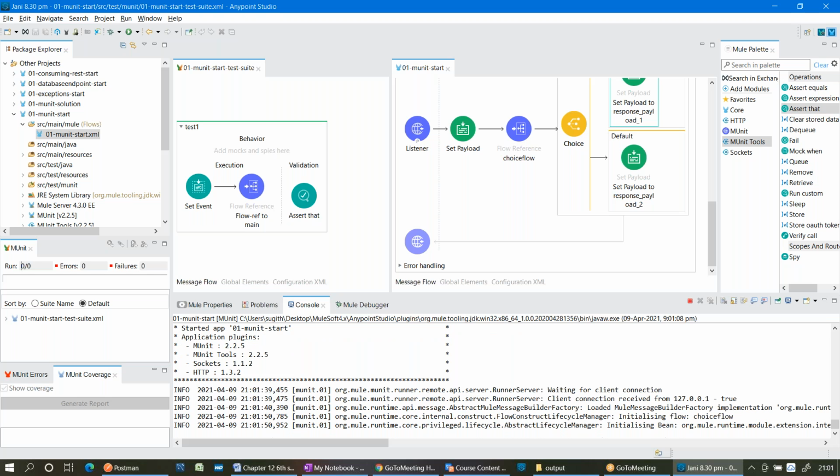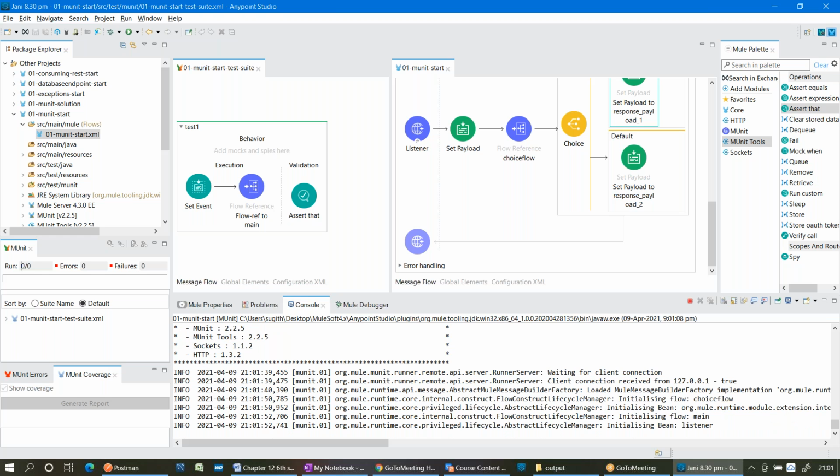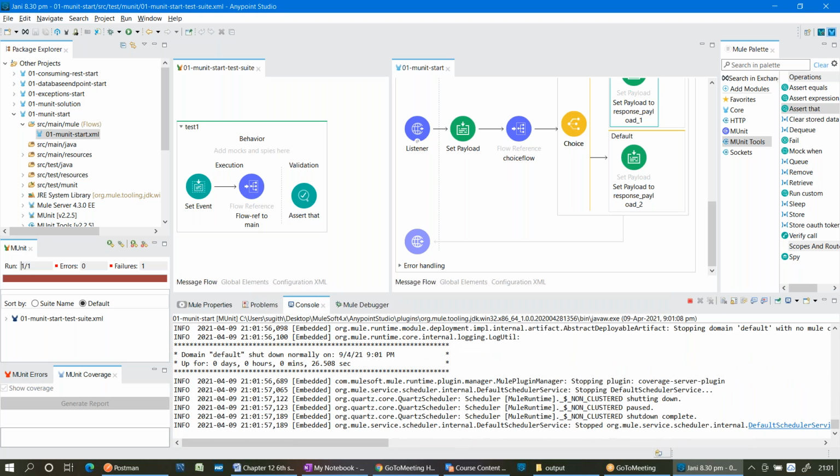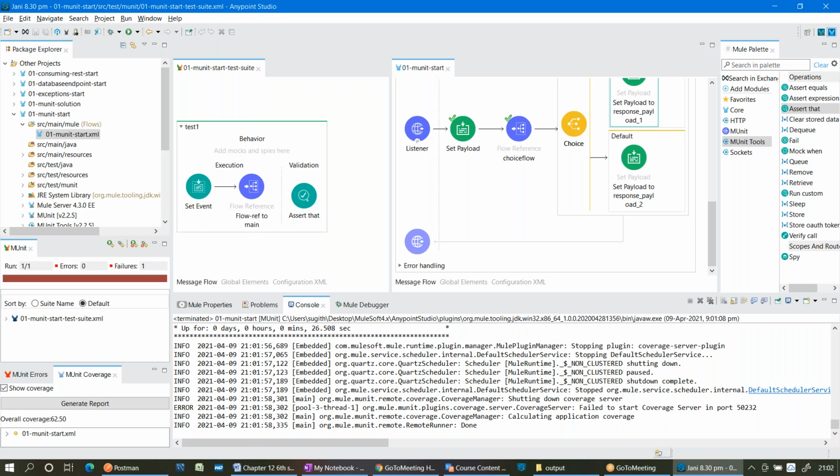See, if in a suite, if you have multiple tests, assume that I have 3 tests. Out of that, two are success, one is fail. In that case, your test will be showing the acknowledgement as fail. Even though one test is failed, it will be shown as a fail only. Now you can see the red color bar.